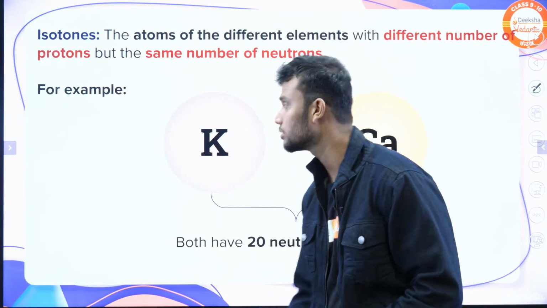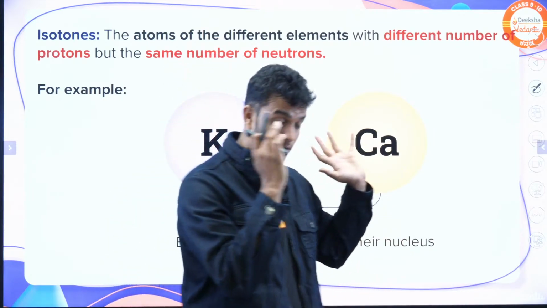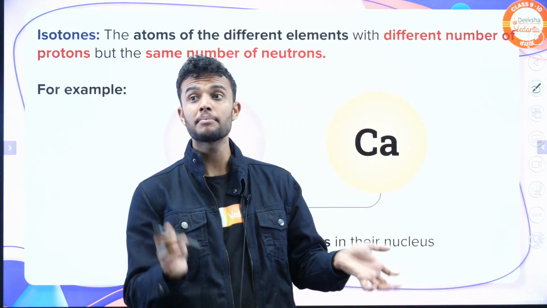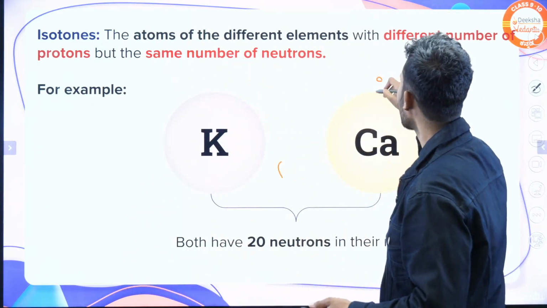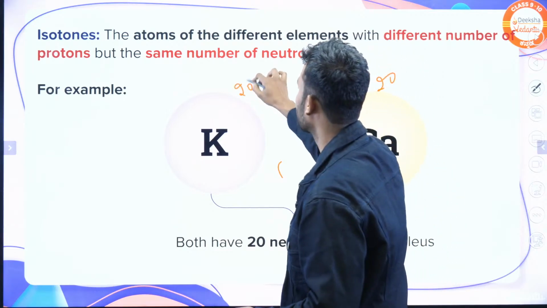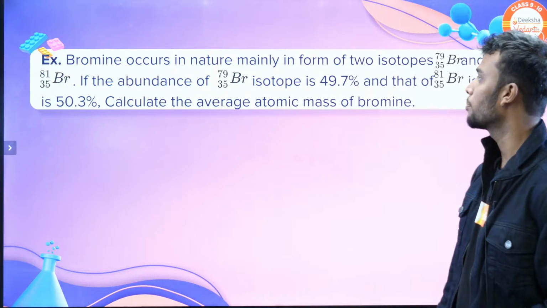What are isotones? Isotones are atoms of different elements that have a different number of protons but the same number of neutrons. For example, potassium and calcium. Here in both atoms the total number of neutrons is 20. Understood? Let's move on to the sum part.